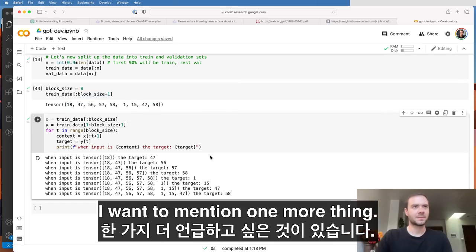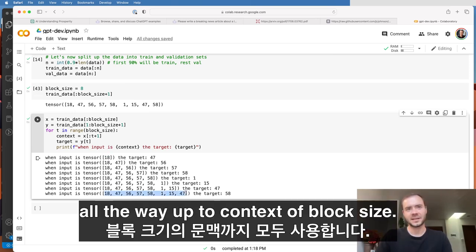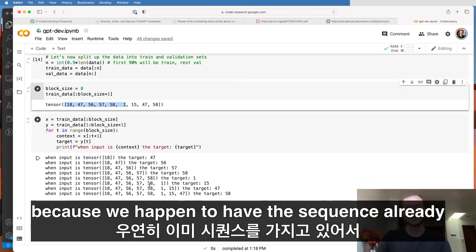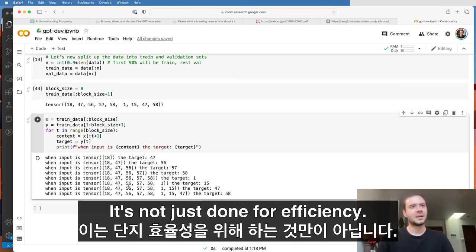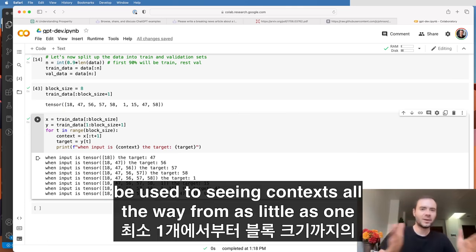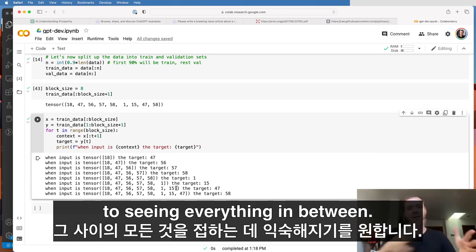I want to mention one more thing. We train on all the 8 examples here with context from 1 all the way up to context of block size. And we train on that not just for computational reasons because we happen to have the sequence already. It's not just done for efficiency. It's also done to make the transformer network be used to seeing contexts all the way from as little as 1 all the way to block size. And we'd like the transformer to be used to seeing everything in between.